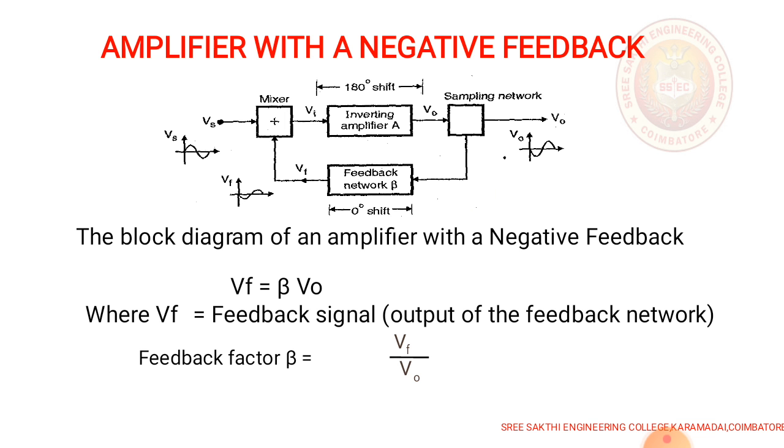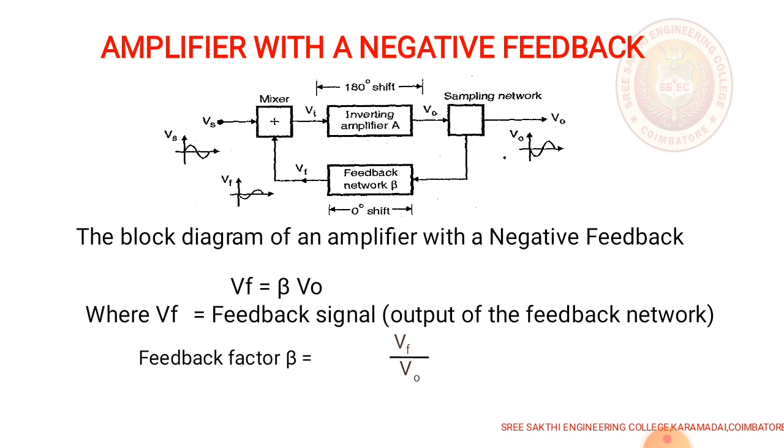Amplifier with negative feedback. Negative feedback is already discussed. Negative feedback means the input signal and the feedback signal will be out of phase, that is, both signals will have a 180 degree phase difference.